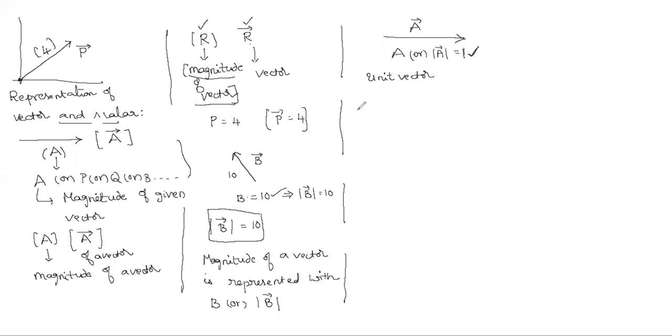Okay, keep in mind, till now we came to know two types of vectors. One is a position vector. Position vector means, once again I am repeating, that it starts from the origin of the coordinate system. That type of vector taken from the origin of the coordinate system is called a position vector. Now the second one you are coming to know: the unit vector. A unit vector is a vector whose magnitude is 1.